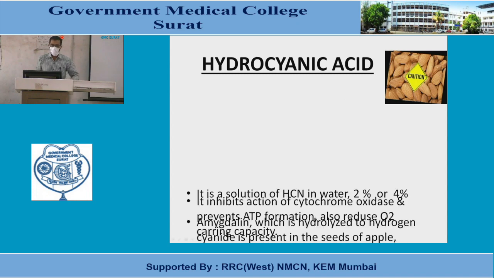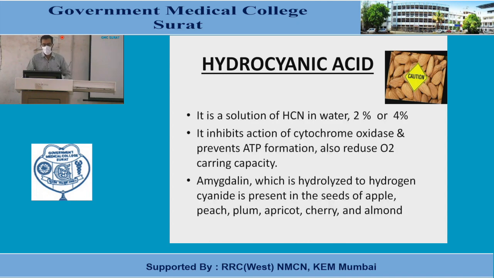Hydrocyanic acid, hydrogen cyanide. It is a solution of hydrocyanic acid in water, 2% or 4%. It inhibits the enzyme cytochrome oxidase, which is useful for mitochondrial respiration, and this prevents ATP formation. It also reduces the O2 carrying capacity. Amygdalin, which is hydrolyzed to hydrogen cyanide, is present in the seeds of apple, peach, plum, apricot, cherry, and almond.